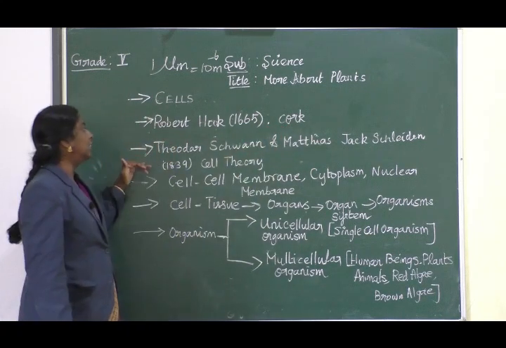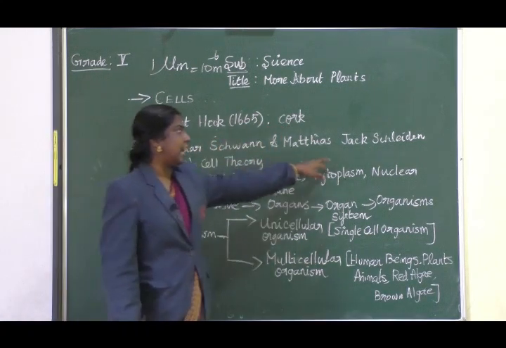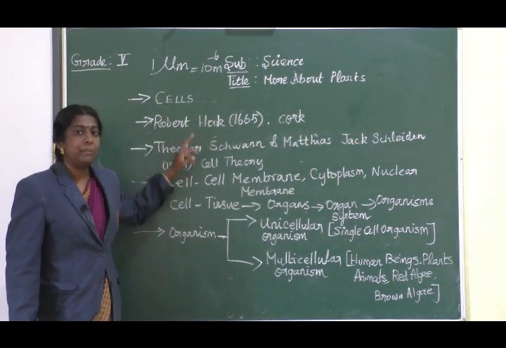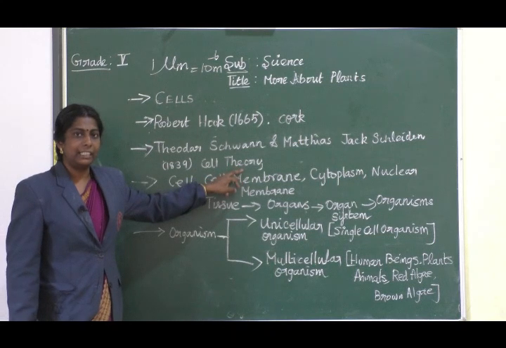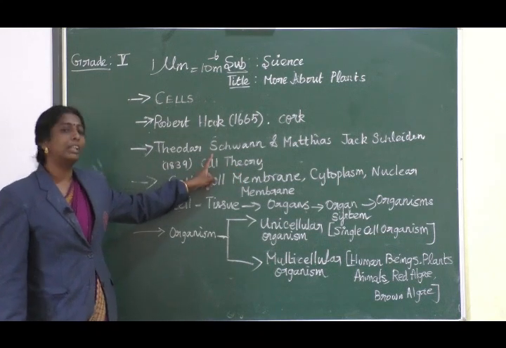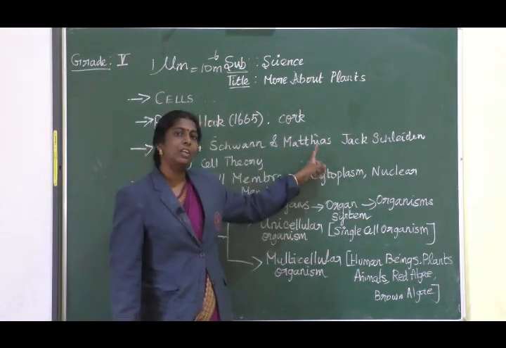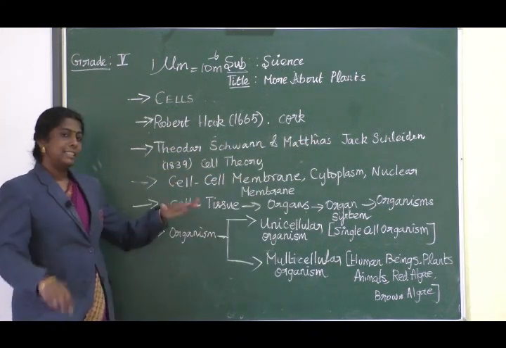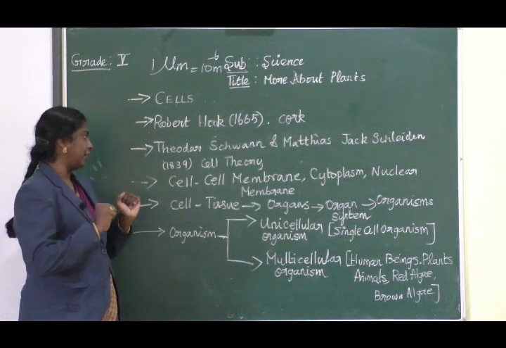Okay. And then later, Theodor Schwann and Matthias Jakob Schleiden in 1839 extended the same cell concept and they proposed a cell theory. He is basically a German botanist. He is a German physiologist. Both together proposed a cell theory, about cell being a basic unit of life.